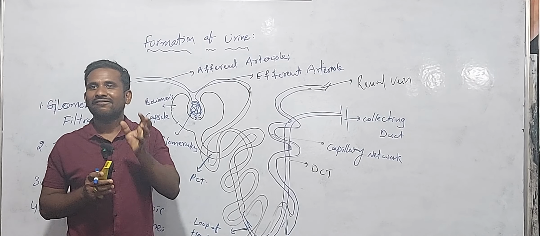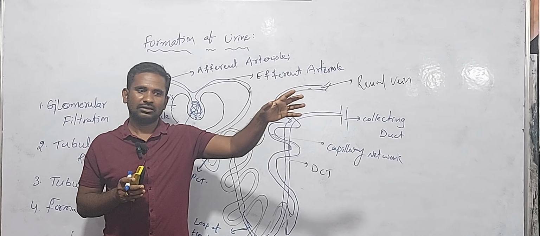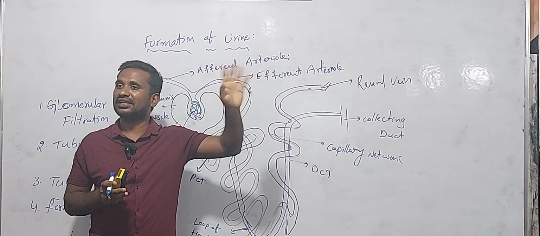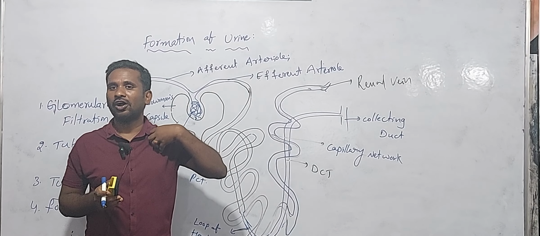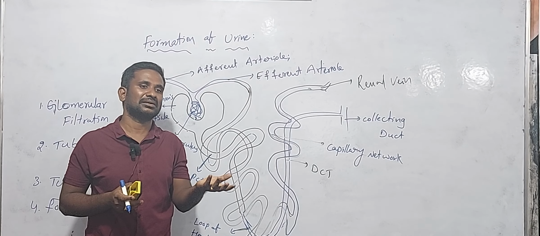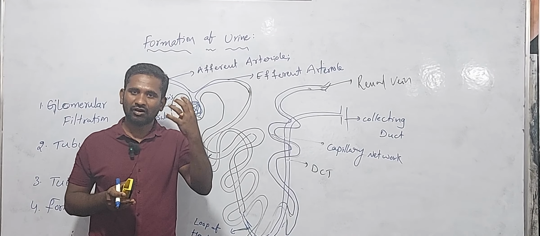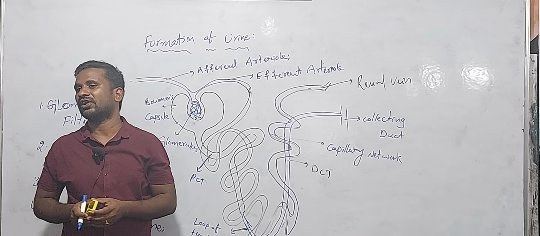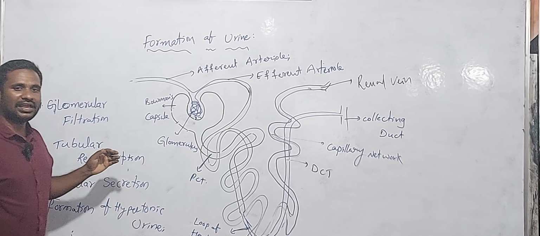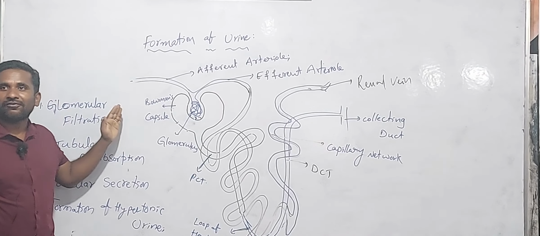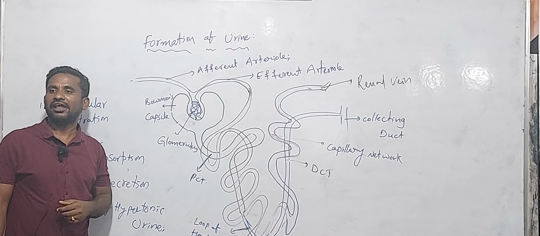The blood has unnecessary or nitrogenous waste materials, or materials our body does not need. Our body wants to eliminate those materials from the blood. That's why urine formation happens in the nephron.